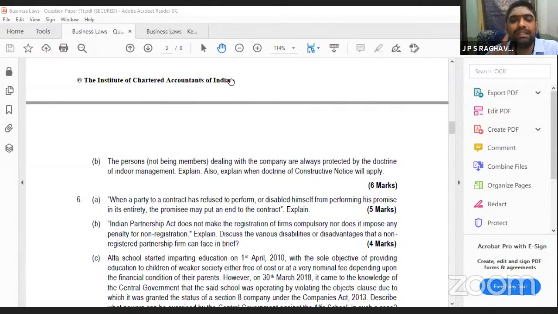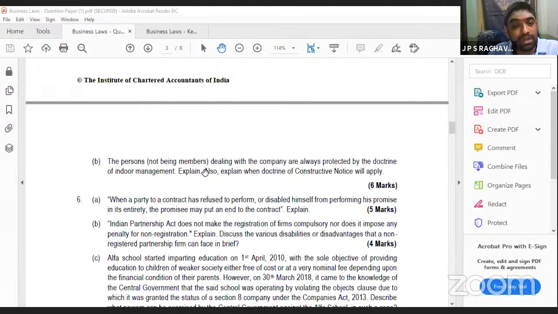Here you can also write the Turquand rule. A case law is there. In the Turquand case, what happened? In the articles they had written that 2 directors have to sign for taking a loan, but only 1 director signed. In such a case, it should be treated as valid. Okay, that case you write.